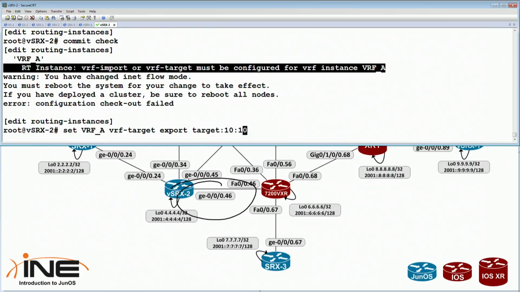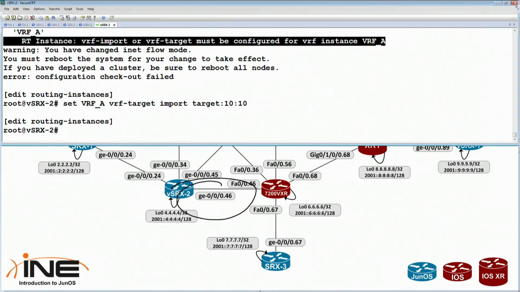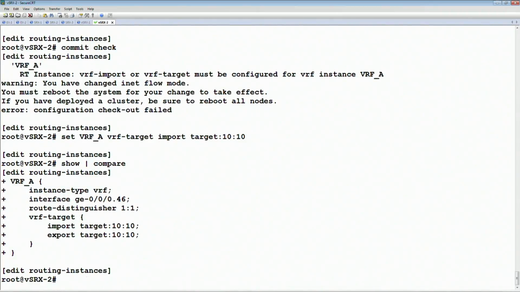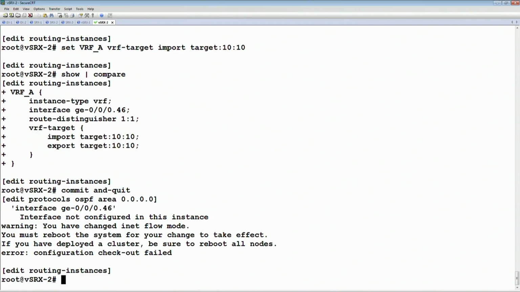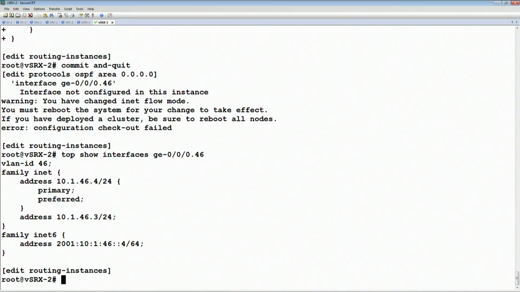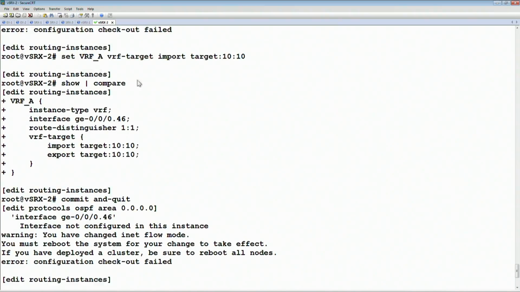We'll say set the import target, then show pipe compare, commit and quit. Commit check failed: interface ge-0/0/0.46, interface not configured in this instance. Let's say show top, show interface ge-0/0/0.46. I may need to define the instance first and then we'll come back and apply this.